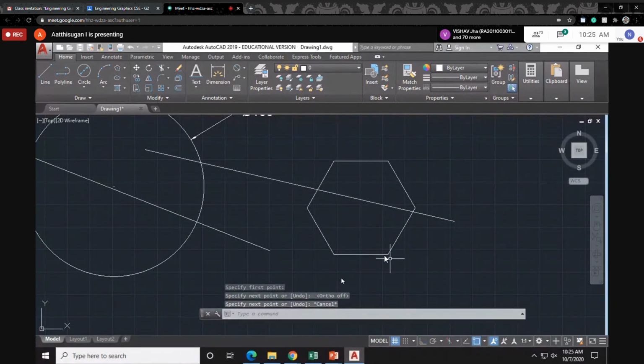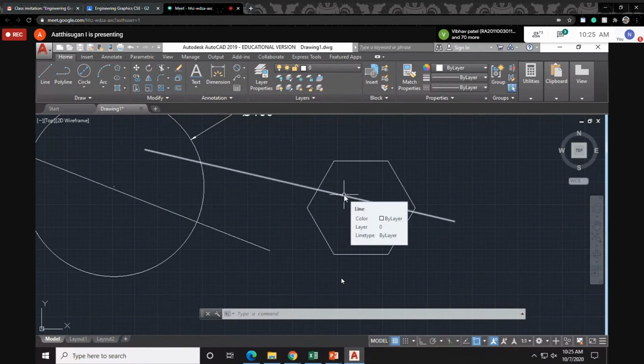Okay, now I want to delete this line. The line is passing inside that hexagon, so you have to delete it. Otherwise it's not possible. So you can use the trim command. Yes, you can use the trim command.